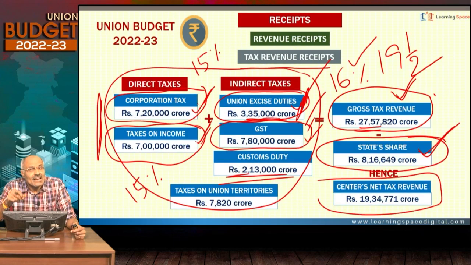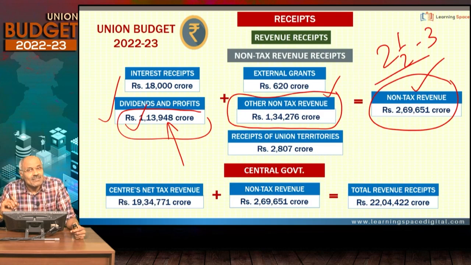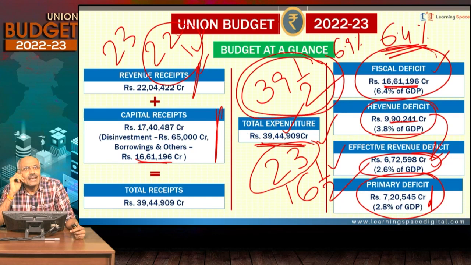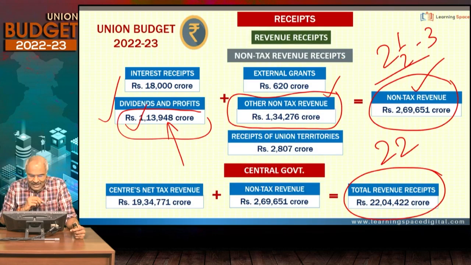So this is tax revenue, this is non-tax revenue. If you add both, it comes to 22 lakh crores of rupees. We have already talked about this, 22 lakh crores of rupees. This 22 is the tax and non-tax revenue that is totally coming to the center after setting off the state's share. So this 22 lakh crores, this is one aspect.